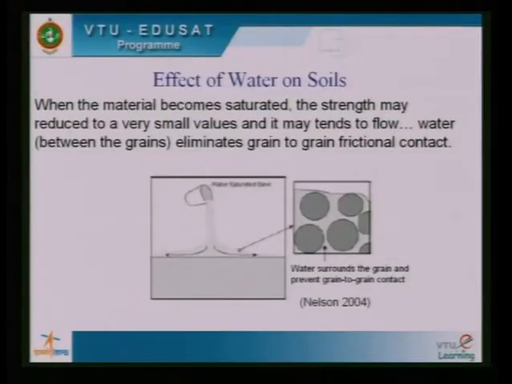What happens when the sand becomes saturated? When the sand becomes saturated, the strength may be reduced to a very small value, and the sand heap tends to flow. So, that means water in excess would cause the slope to fail, and then the angle of repose is less than that in the case of dry sand. This aspect I am going to take up in detail.